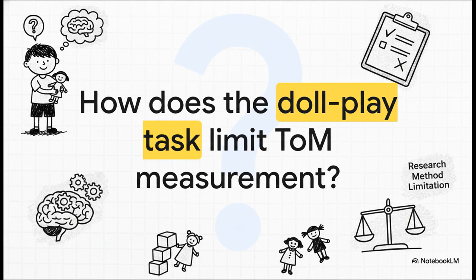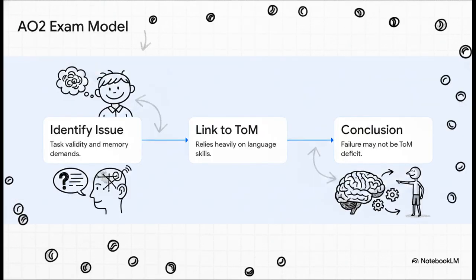Here's an AO2 question linked directly to research methods. A researcher uses a doll play task to assess false belief. Explain one research method limitation of using this task to measure theory of mind. What they're asking you to do here is critically evaluate the experimental design itself. Watch closely how I structure this model answer.